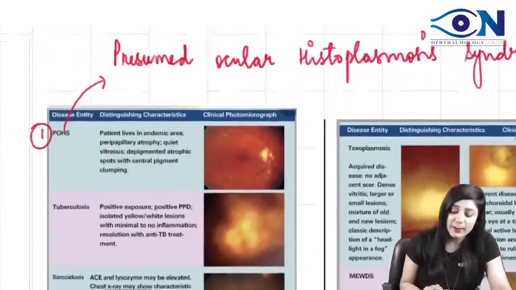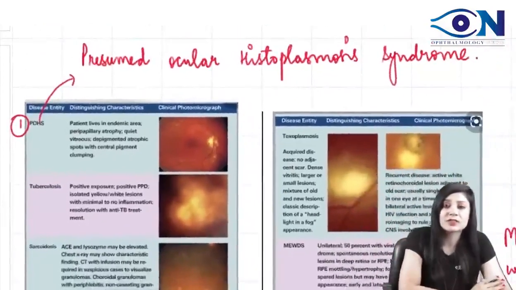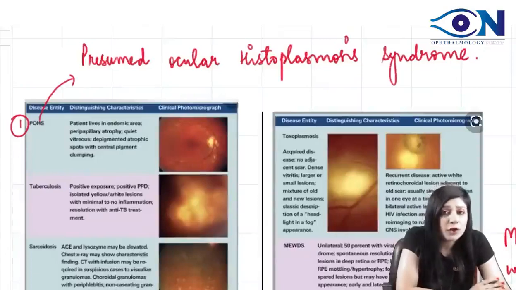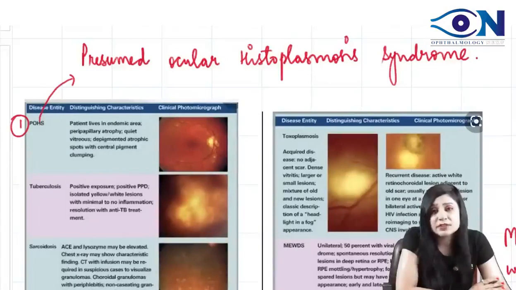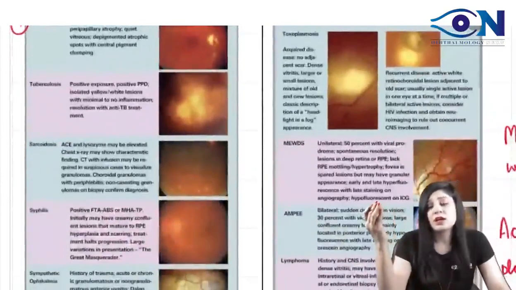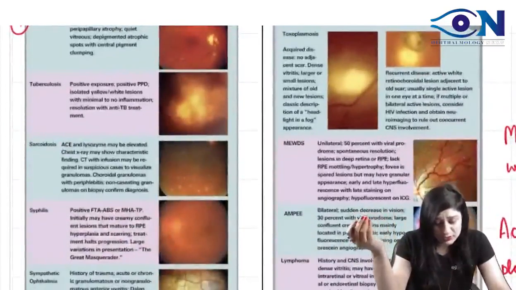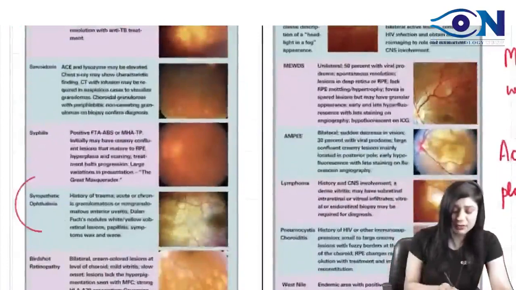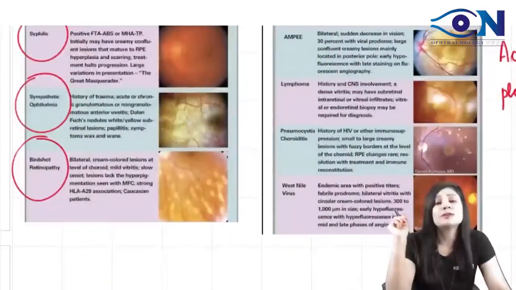So I think you can remember only the names of it. Like we have presumed ocular histoplasmosis syndrome. We will not go into the details because it's beyond the scope, but because once this question had come, if you wish, you can remember the names. One is POHS, presumed ocular histoplasmosis syndrome. Second is tuberculosis, which is obvious. We have sarcoidosis, we have syphilis, all the granulomatous diseases coming with panuveitis, we have sympathetic ophthalmia, and then there is a thing called birdshot retinopathy.